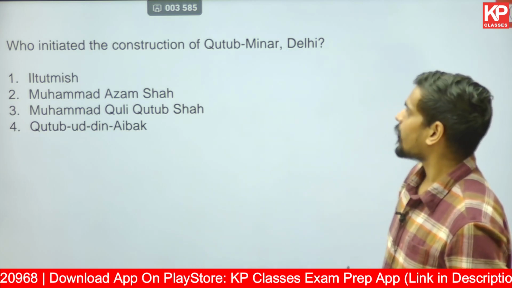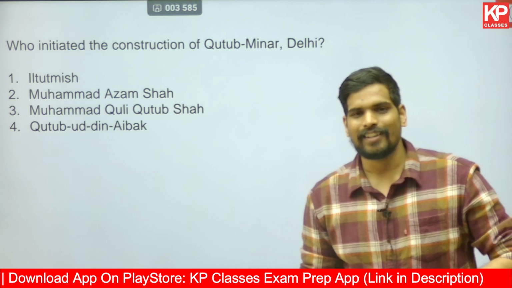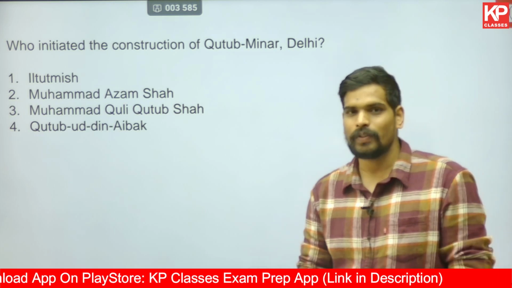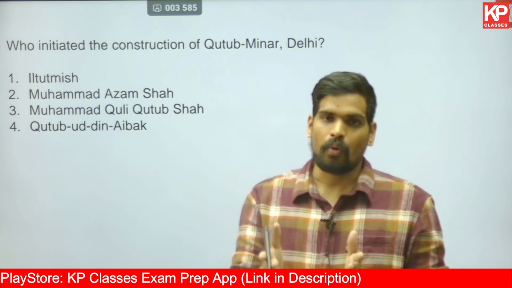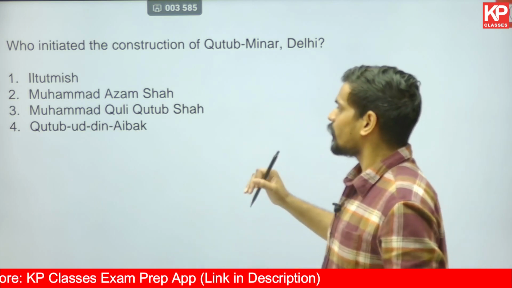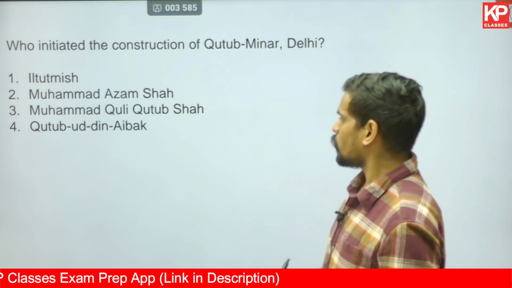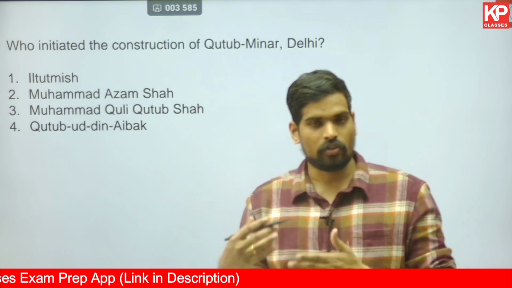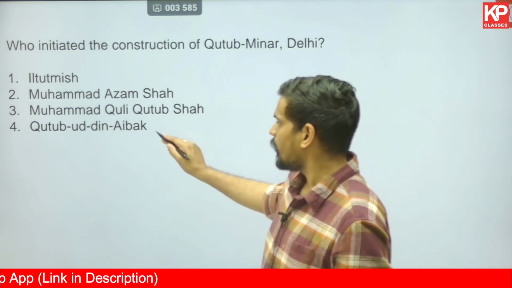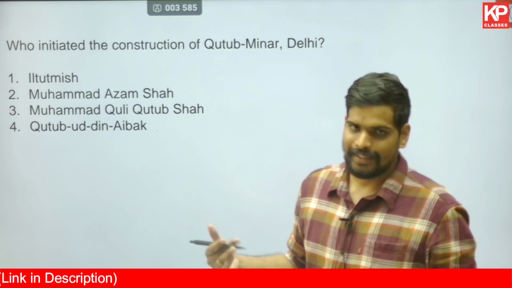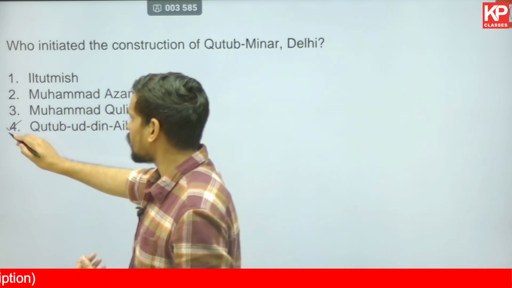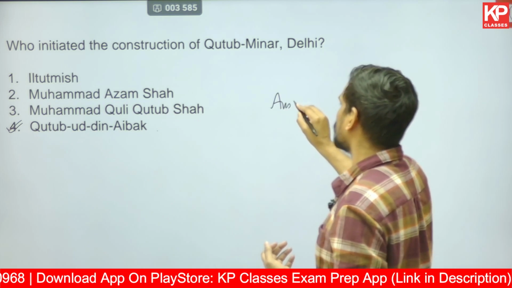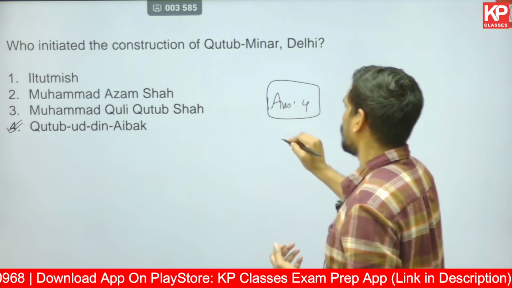Who initiated the construction of Qutub Minar in Delhi? I think I discussed this a while ago when we were discussing the plan of Qutub Minar, with a curvilinear and a pointed projection. That was ordered to be constructed by Qutubuddin Aibak. Iltutmish was a later ruler of the first Delhi Sultanate, who came after Qutubuddin Aibak. So he did not start the construction of it. The construction was started by Qutubuddin Aibak, so the answer for this question would be 4.